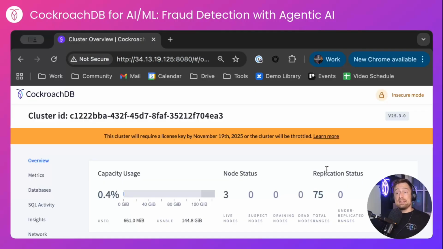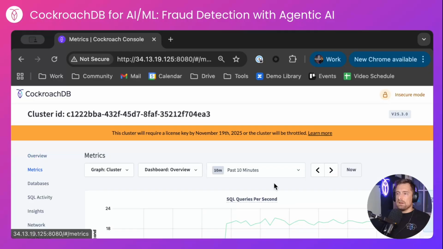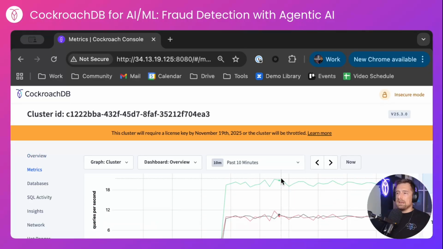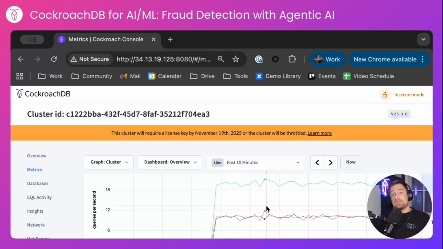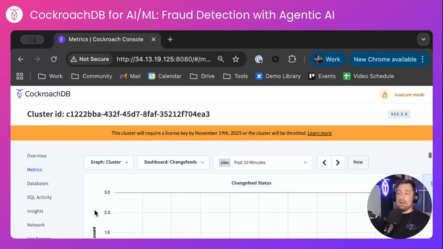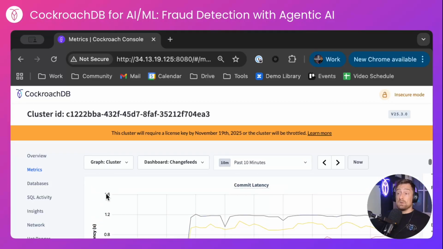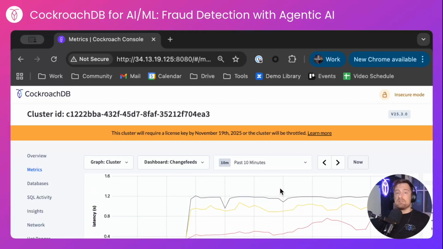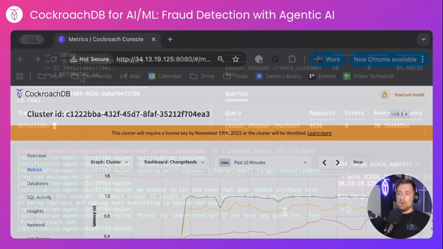What we're looking at here is the cluster dashboard. If we look at the metrics for the last 10 minutes, we'll see that we're making around 20 requests per second, half of which are the purchases themselves, and half of them are the anomaly agent determining whether each is an anomaly. Our change feed dashboard is healthy. We have 3 healthy change feeds. We can also see their commit latencies and various other metrics that you might want to monitor when running change feeds.